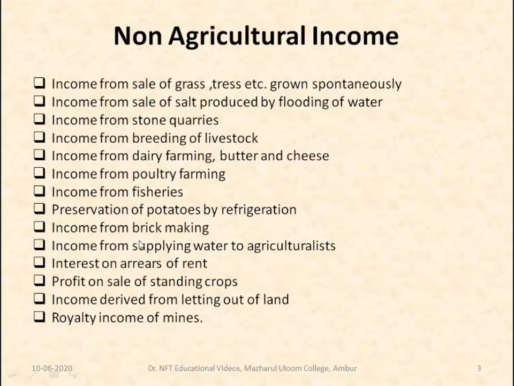Income from brick making. Income from supplying water to agriculturalists. Interest on arrears of rent. Profit on sale of outstanding crops. Income received from letting out of land, royalty incomes of mines, etc. These are considered to be non-agricultural income.